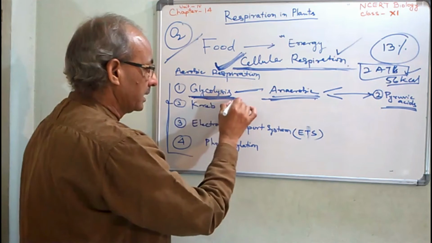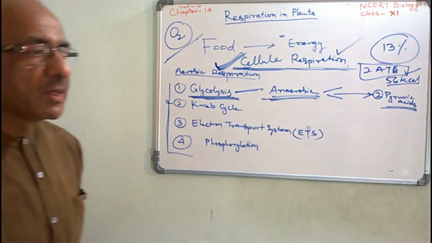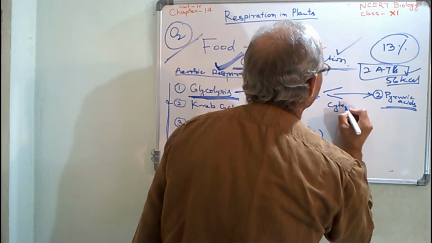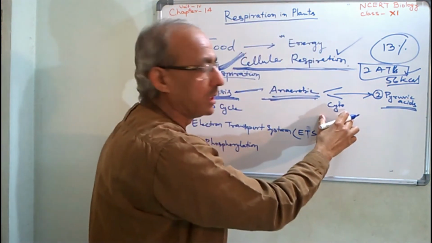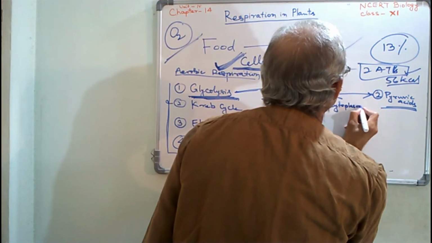And the glycolysis takes place in cytoplasm. Cytoplasm, you note down. This information is very important. Cytoplasm.